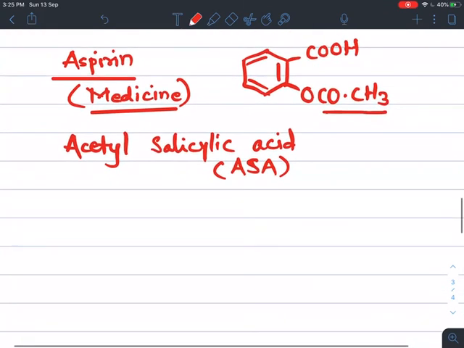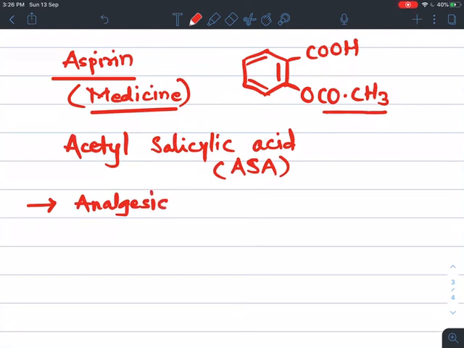Aspirin is used as a medicine for different diseases. First, it is used as an analgesic. Analgesic means it reduces pain, a painkiller; in Marathi we say Vedana Shamak.